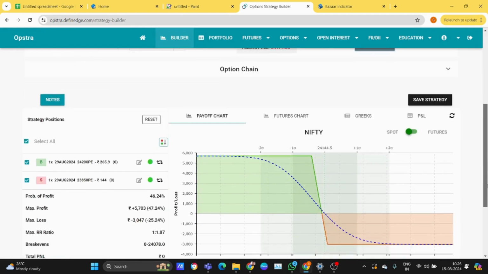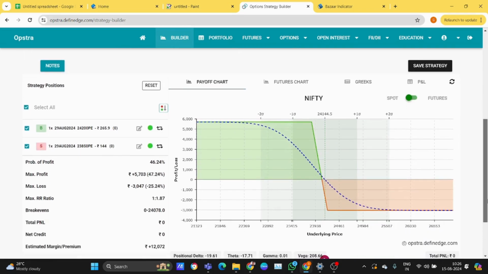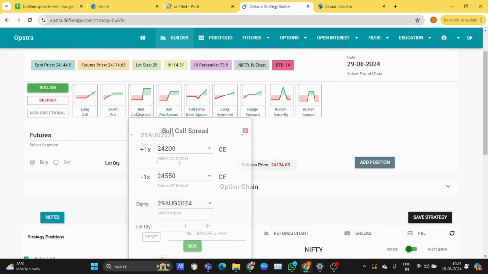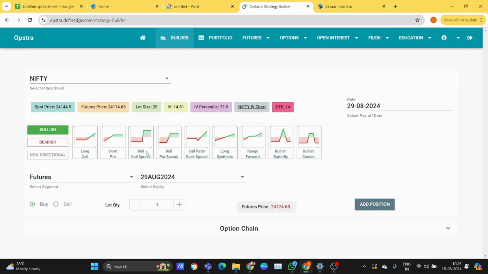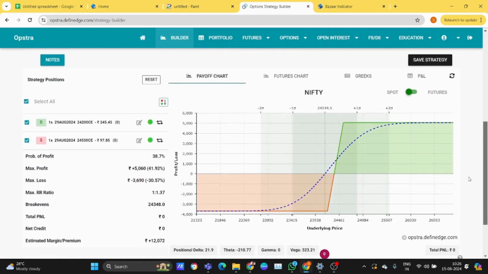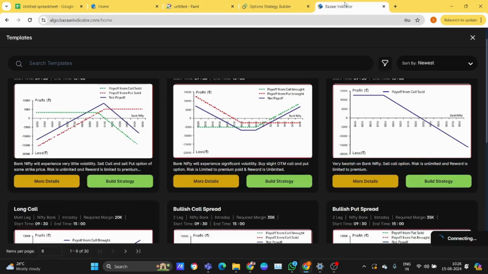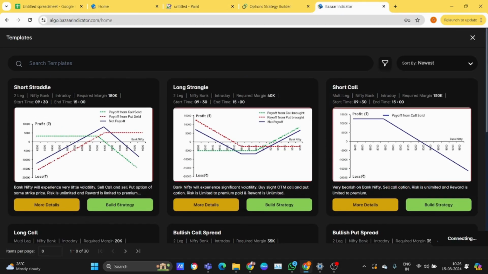In this case, risk reward is 1.87. In this case also, the risk reward ratio is 1.37. In the above bull call spread and bear put spread strategies, the call or put option writer does not make money in both cases.